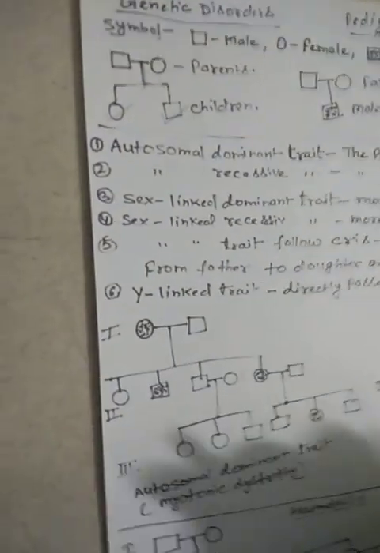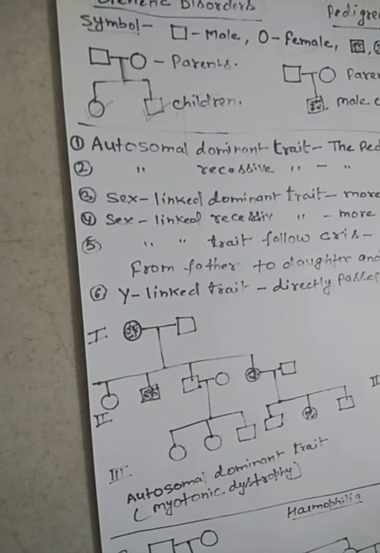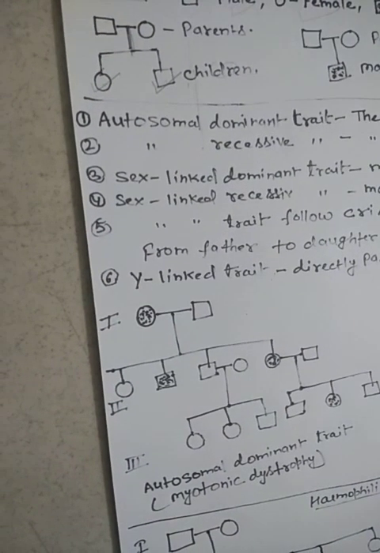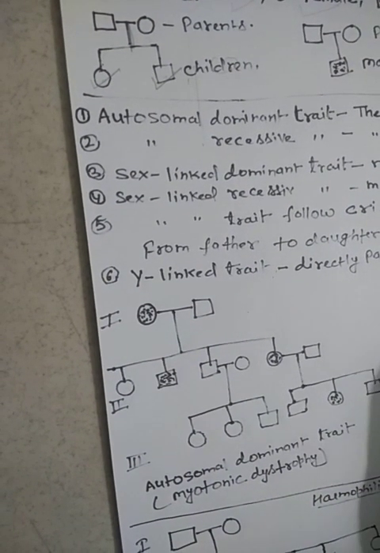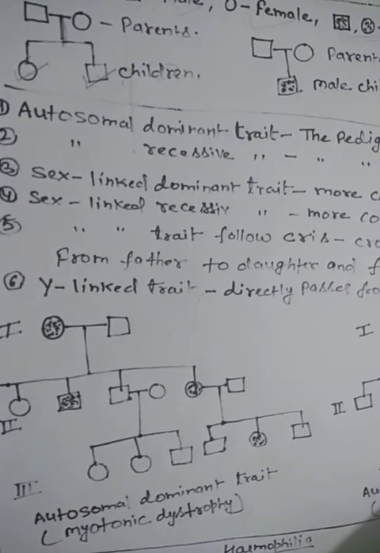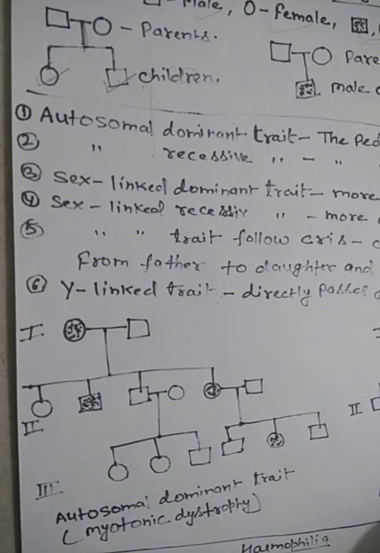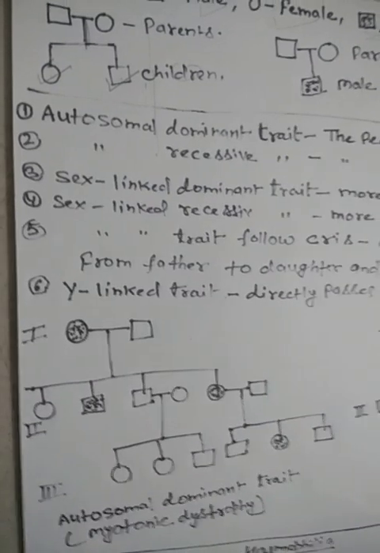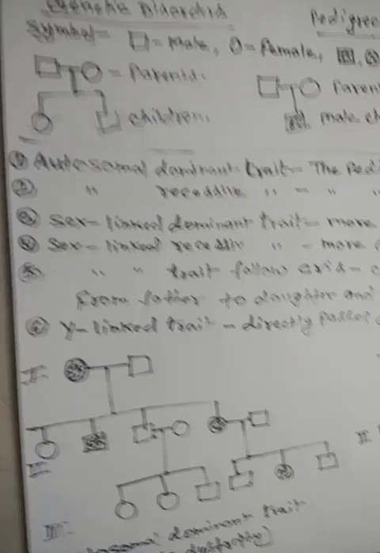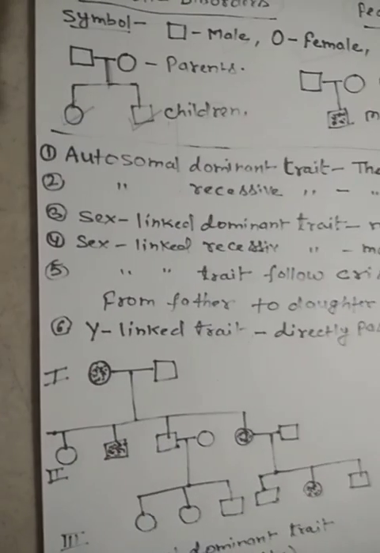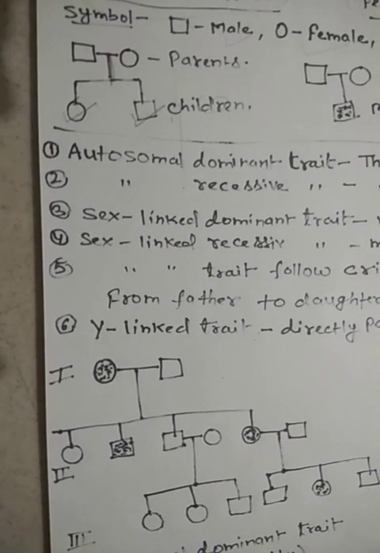First of all, you learned that characters are controlled by genes. You learned in Mendel's inheritance also that genes are responsible for the trait. So a genetic disorder that occurs in human beings is also controlled by a gene.